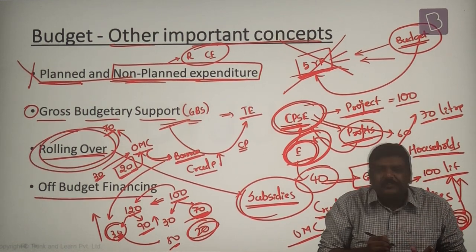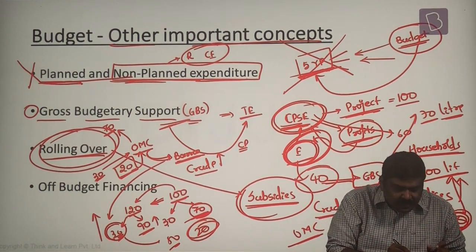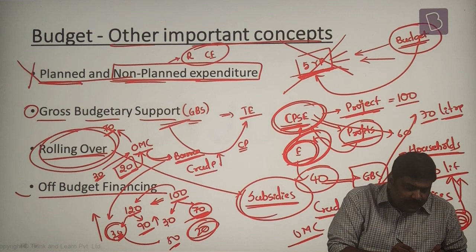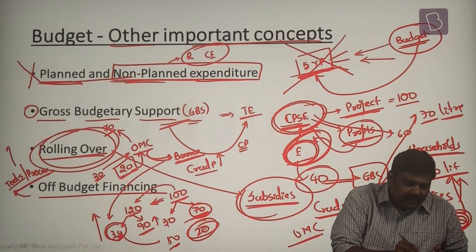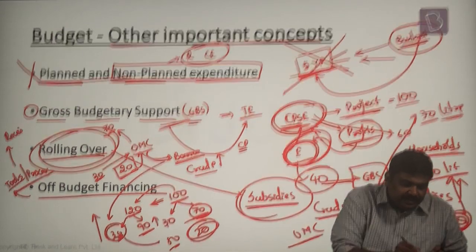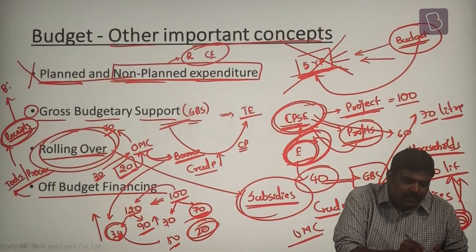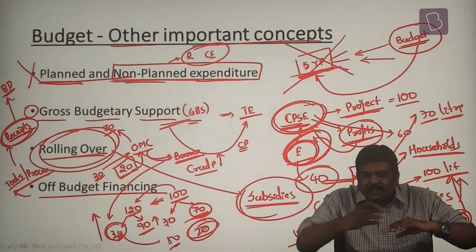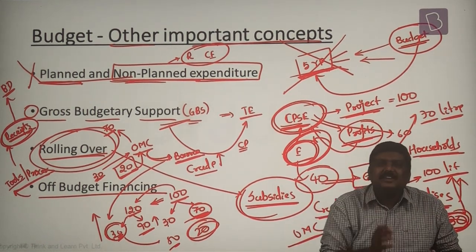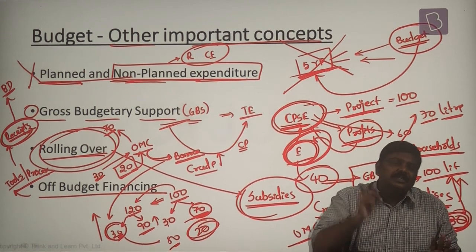Next, off-budget financing. What do you understand by the concept of off-budget financing? It basically means government is using various tools or various processes to generate receipts, but these receipts are not part of the budget documents. I'll repeat it. Government of India is using various systems or tools to generate receipts, but these particular receipts or income are not part of the budget documents.